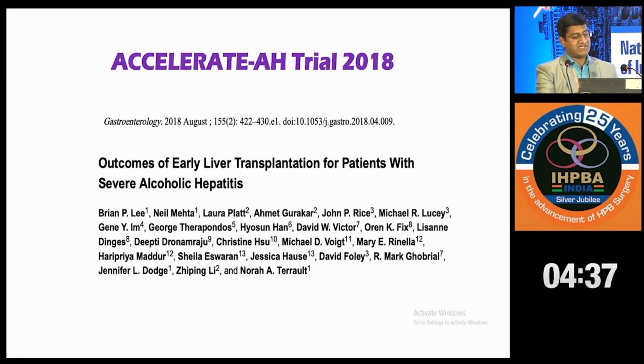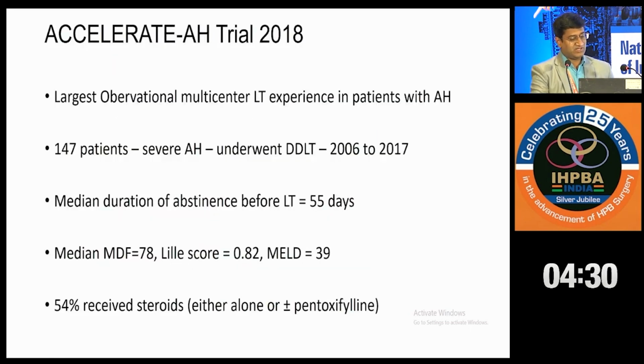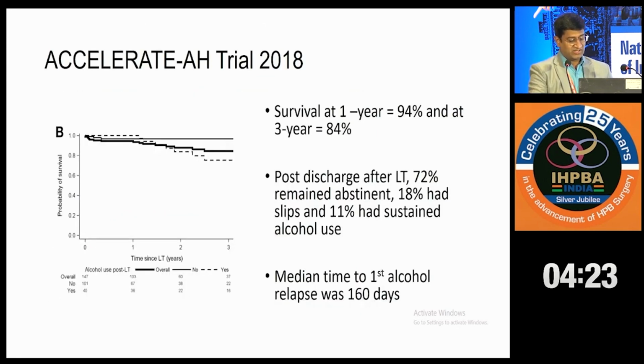Now then came the Accelerate AH trial. So this was early liver transplant for patients with severe alcoholic hepatitis. Largest observational study, 147 patients. All were severe alcoholic hepatitis. Post-transplant survival at 1 year was 94%, 3 year was 84%, which is way better than if these patients were left alone or if these patients waited for 6 months abstinence. And post-discharge, around 75% of patients remained abstinent.